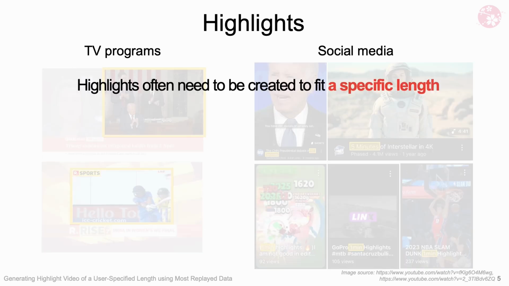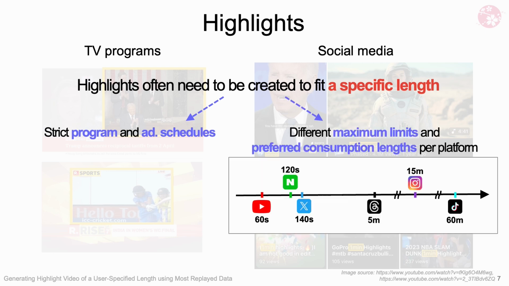Regarding their practical use, highlights often need to be created to fit a specific length. In the case of TV broadcasts, they must be produced to fit the exact allotted time slot and adhere to strict advertising or program schedules. When they are posted to social media, each platform has its own maximum video length limit for uploads, and the preferred content duration varies across platforms. Therefore, to align with platform-specific characteristics and guidelines, highlights should be created with a time constraint in mind.